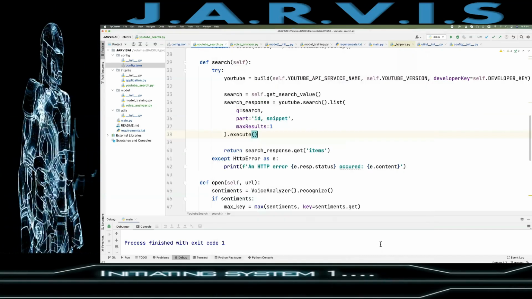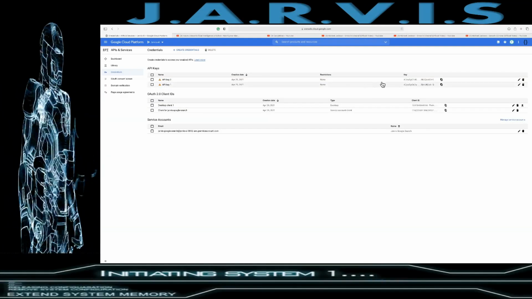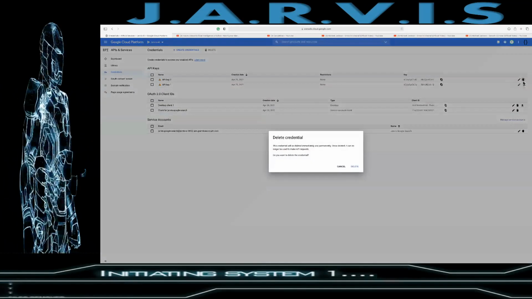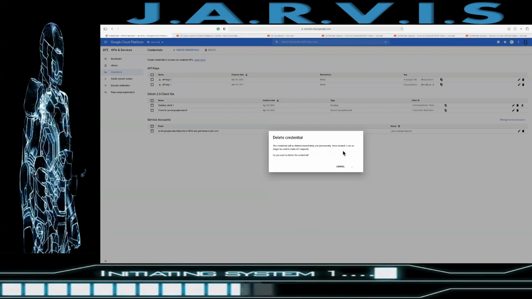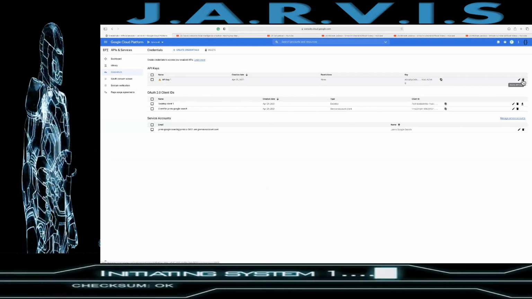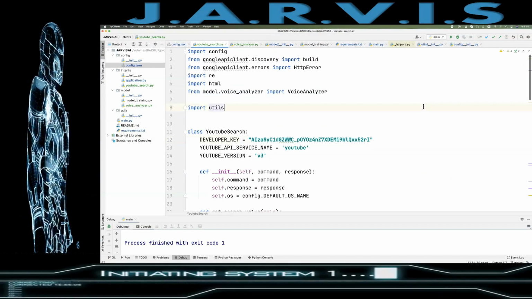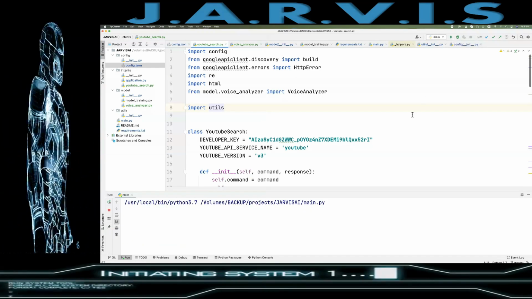And first, the thing which I need to do, I need to delete this key. And it's deleting. And if you see here now, if I run this, let's see whether it is working or not.